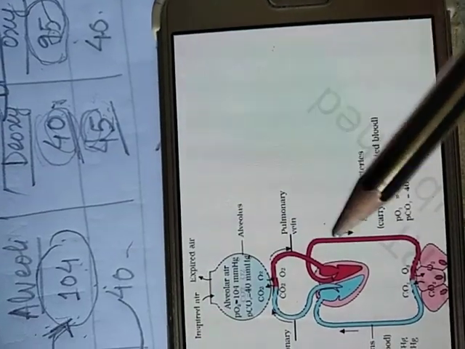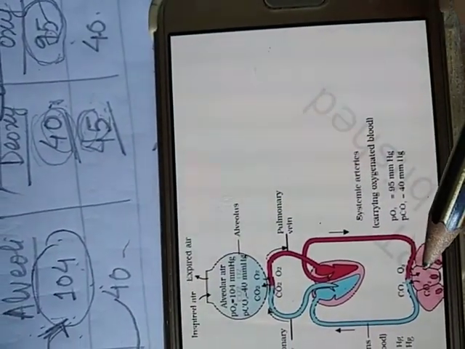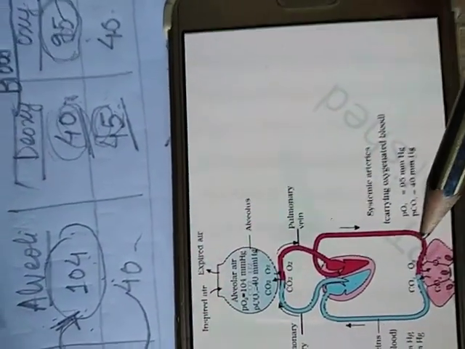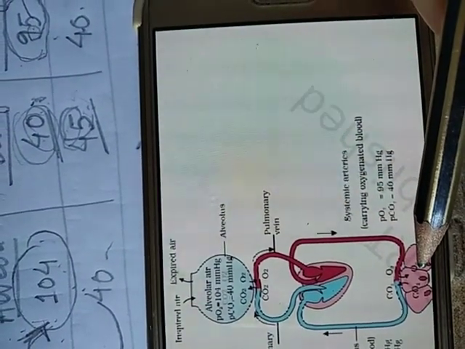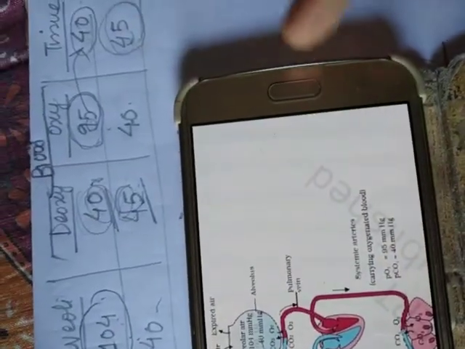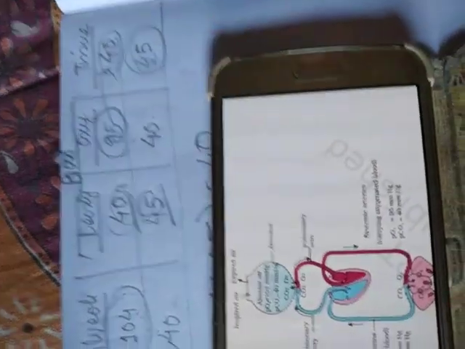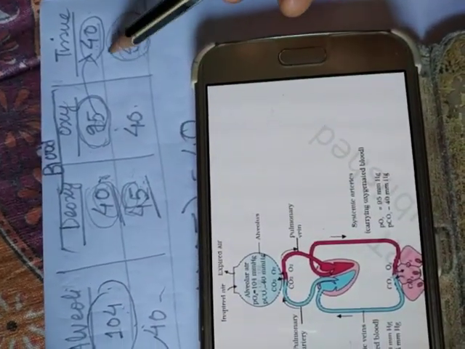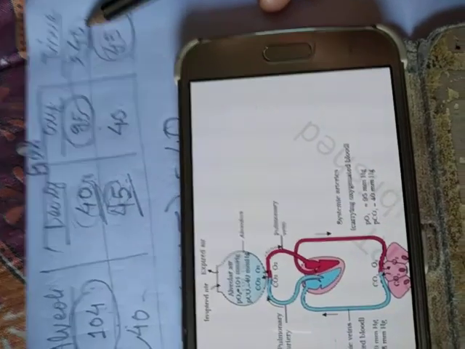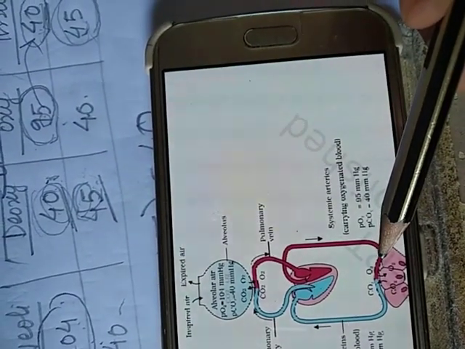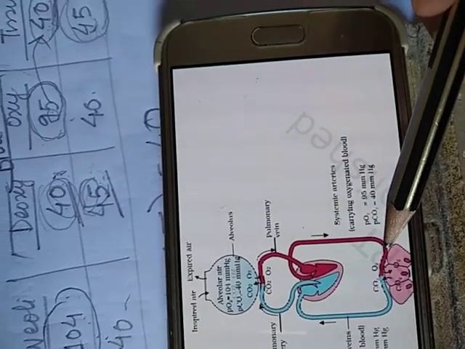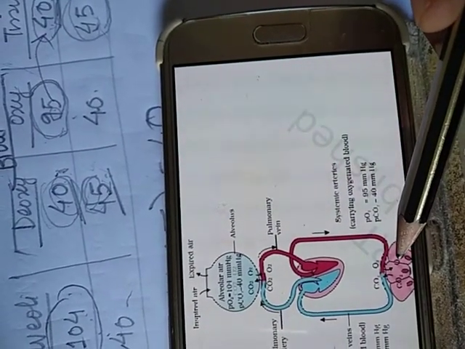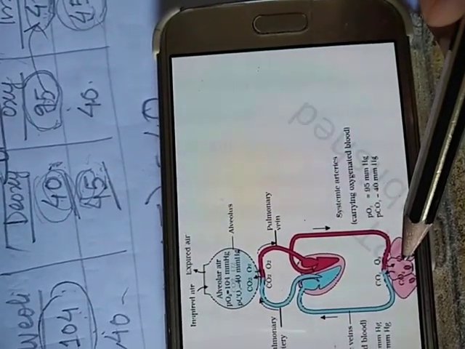Now we compare it between the tissues and the blood circulatory system. In the tissues, here we follow the table. In tissues, PO2 equals 40 millimeter Hg, whereas in the circulatory system PO2 equals 95 millimeter Hg. It means that here PO2 is greater than in the tissue.